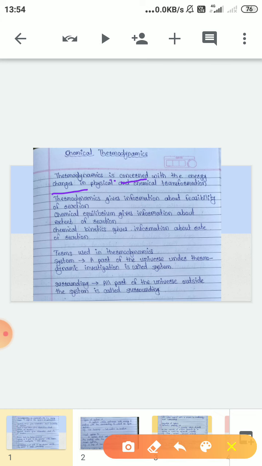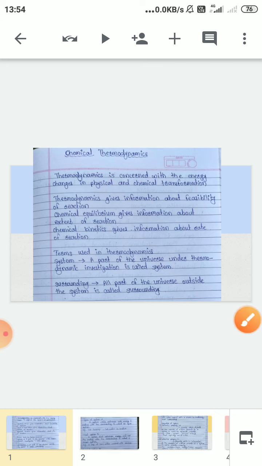That means the energy required for a physical transformation. If we heat a solid substance, it is converted into a liquid. If we want that liquid to convert into vapor, then also it needs heat, which is also one type of energy. Or if we want to convert methane into methyl chloride, we use photochemical energy, in the reaction of methane and chlorine in the presence of photochemical energy.